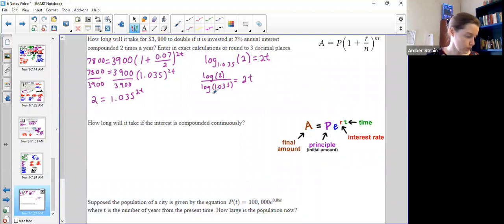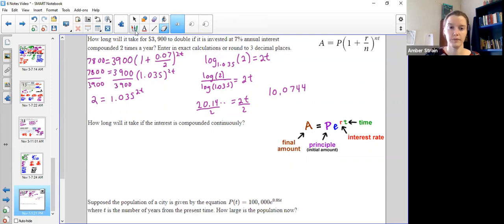Log of 2 divided by log of 1.035. Make sure to close that parenthesis right here on the 2, and you should get 20.14... So if that's equal to 2t, I would just cut it in half for my final answer of 10.0744, because it's 395, so that would round up to 40. Oh, hang on, no, it would just round up right there anyways, 44.